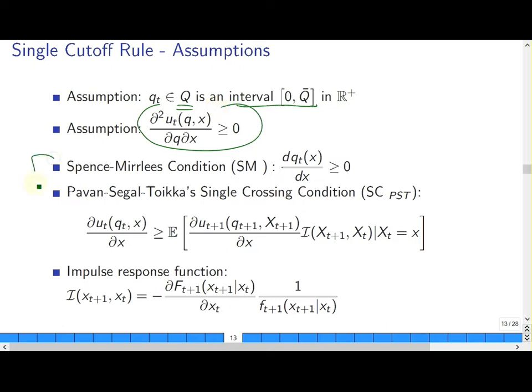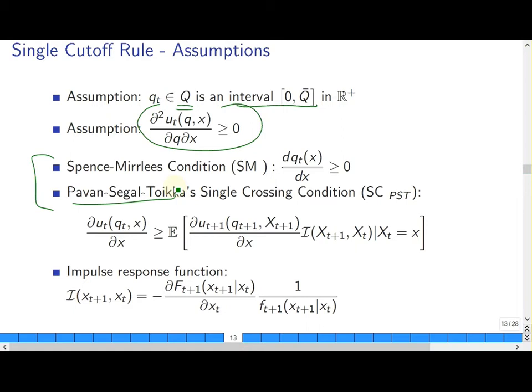And the two main conditions that I will have for the single cutoff rule is first the Spence-Mirrlees condition, which basically says Qt is increasing, and the second one is a single crossing condition. So I label this Pavan, Segal, and Toikka because in the paper by Pavan, Segal, and Toikka, they have a single crossing condition that looks similar as well.